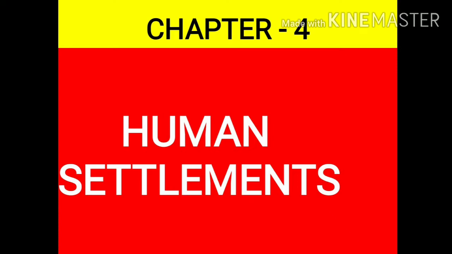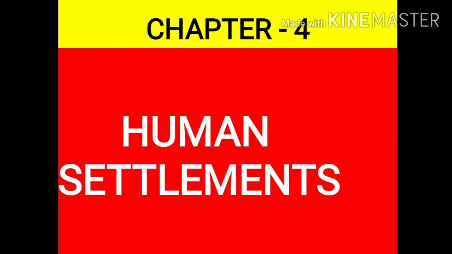After that, I had explained that human settlements have been classified into two types. First one is rural settlement and second one is urban settlement. Then we had discussed the differences between rural settlements and urban settlements.